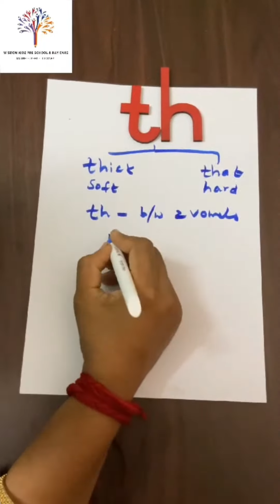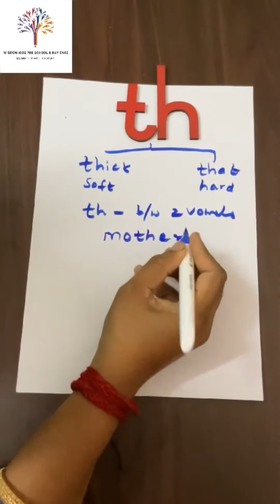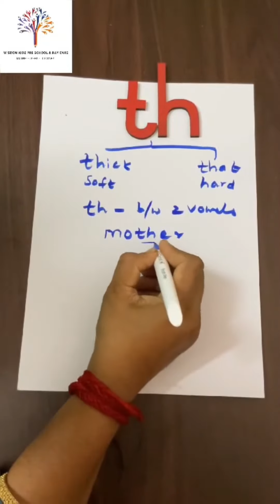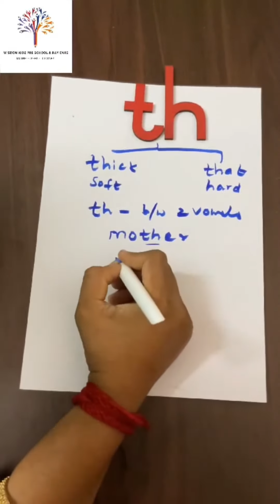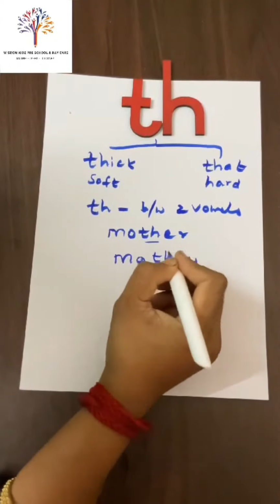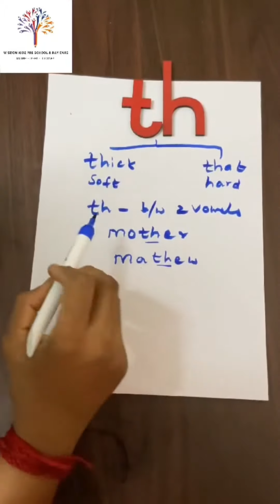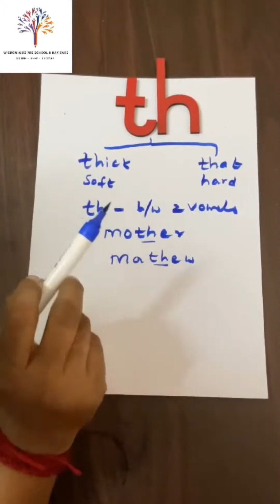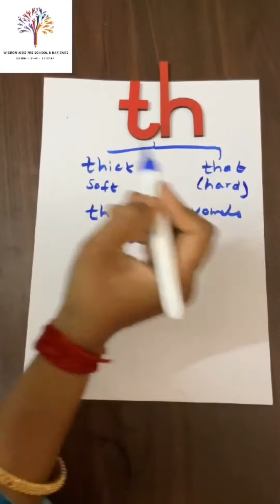For example, mother. It's the hard sound because it comes between the two vowels. One more example, Matthew. Again, the TH is between two vowels. So if TH is coming between the two vowels, then it's a hard sound.